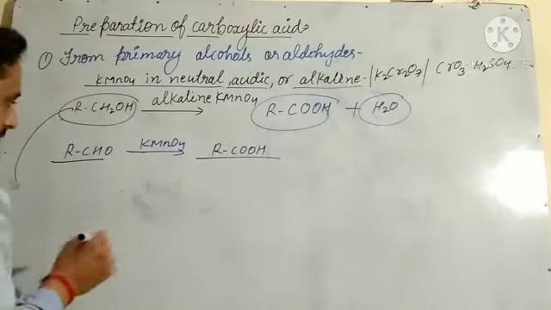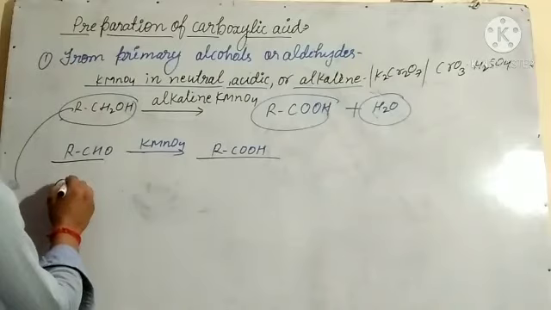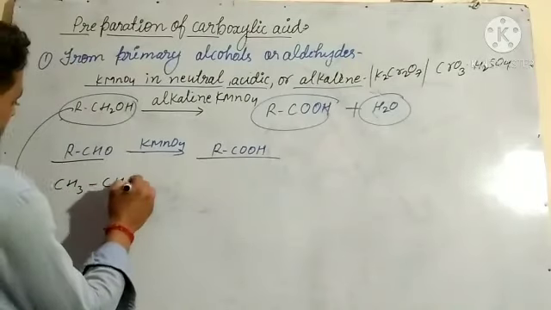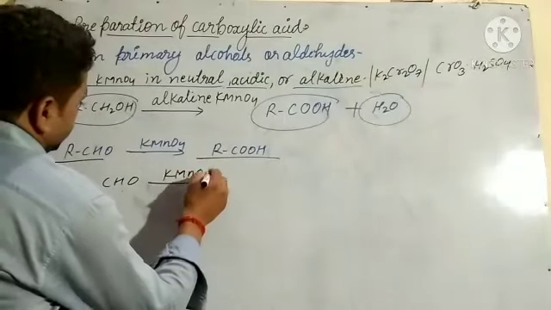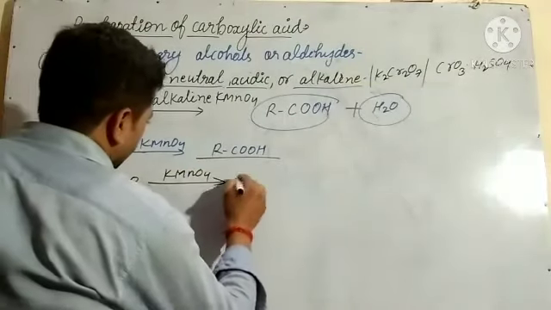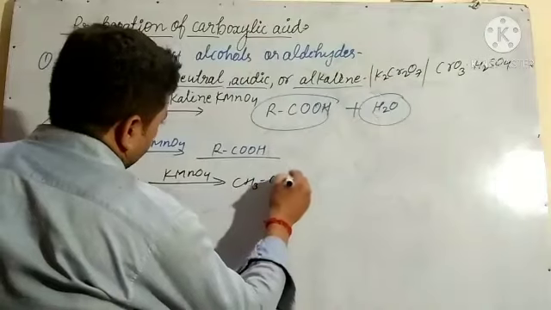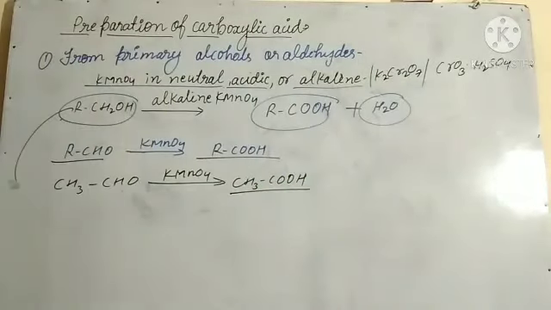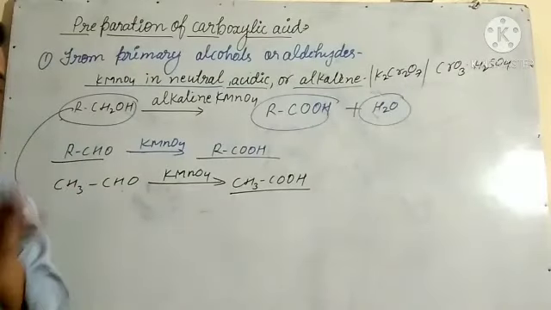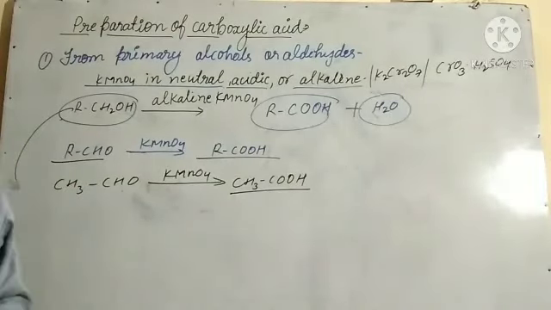If we take acetaldehyde and use the oxidizing agent KMnO4, what do we get? CH3COOH. Like this we can prepare. So what we have learned here is that from primary alcohols and aldehydes, carboxylic acid can be prepared by oxidation, by using an oxidizing agent.